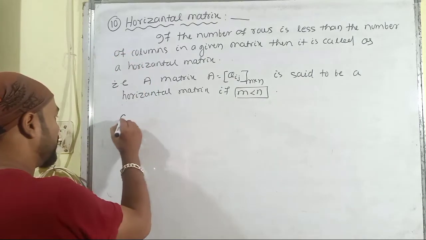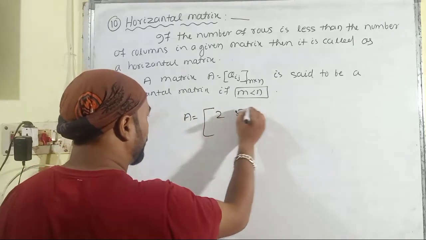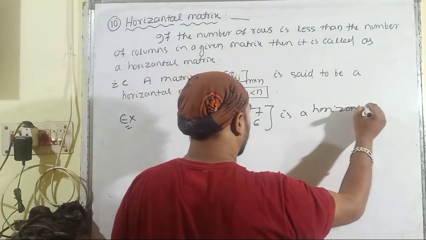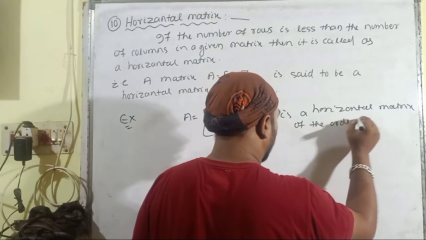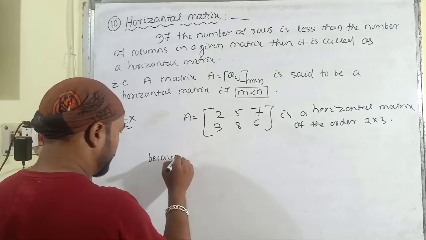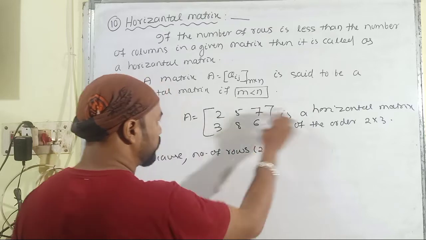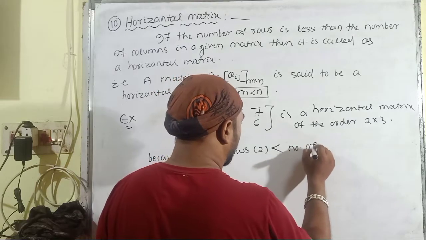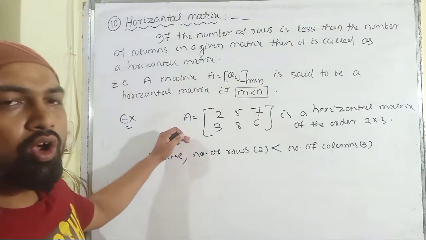Then let us consider an example here. A is equal to 2, 5, 7, 3, 8, 6 is a horizontal matrix of the order 2 cross 3 because number of rows, which is equal to 2, 2 rows are there, less than number of columns, which is equal to 3. So this is called a horizontal matrix.